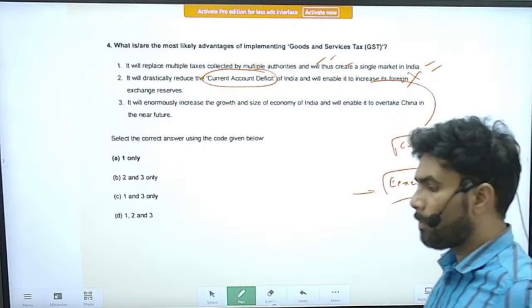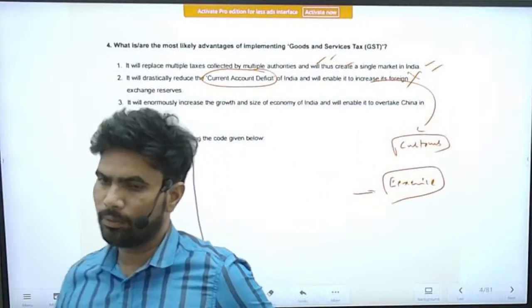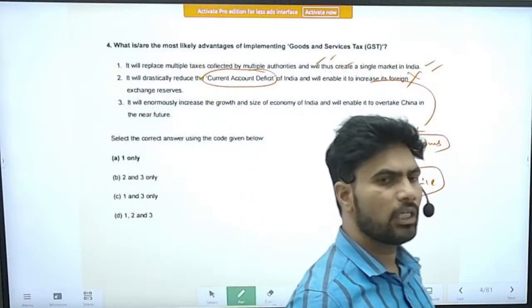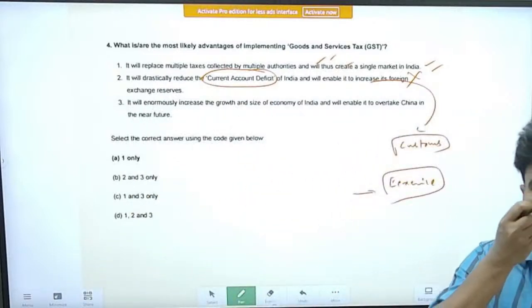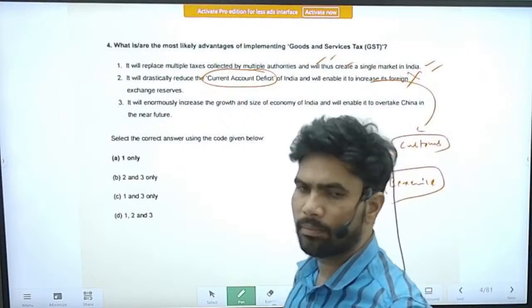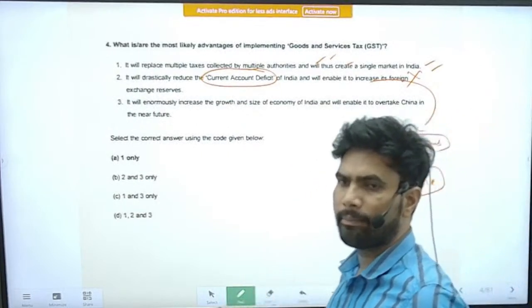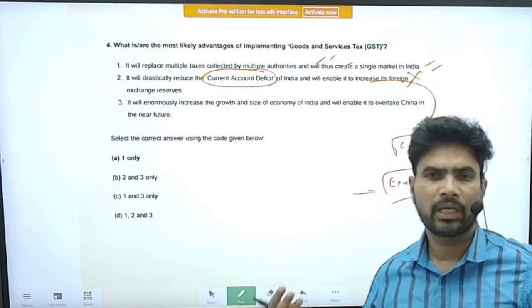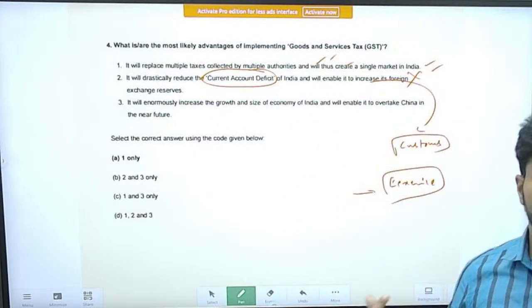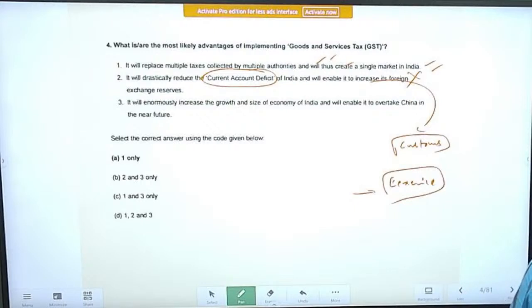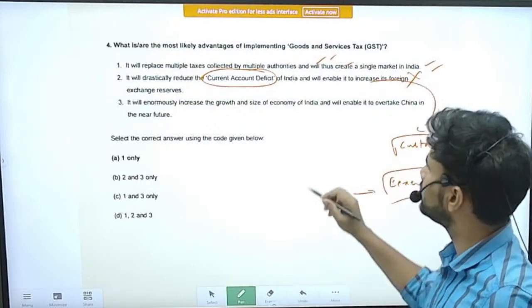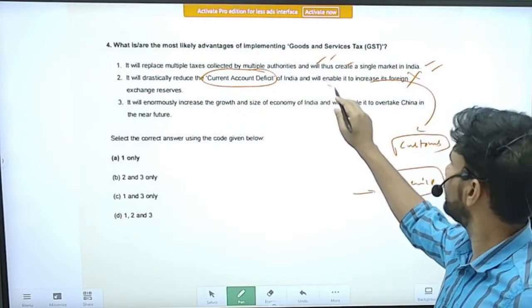But we are not imposing the GST on several goods like diesel, petroleum, electricity, alcohols, etc. We have kept these products out of the GST purview, so we cannot impose excise duty on them. So this is a vague statement.